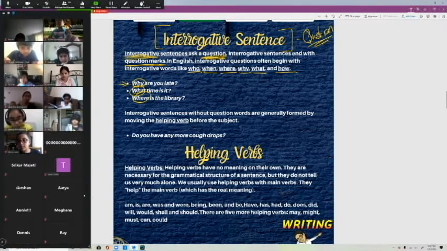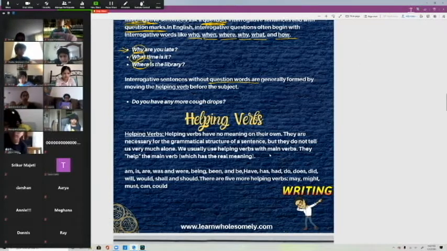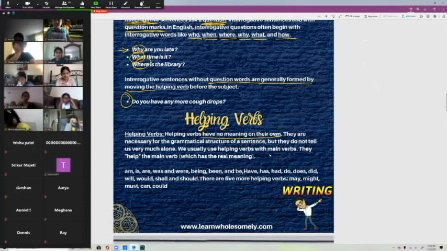Alright, so interrogative sentences without question words are generally formed by moving the helping verb before the subject. Before we get into this one, let's go over what a helping verb is, okay? Helping verbs are words that have no meaning on their own. They're necessary for the grammatical structure of a sentence, but they do not tell us very much alone.